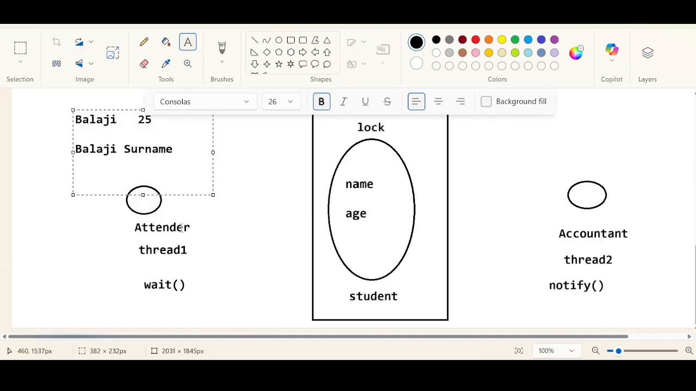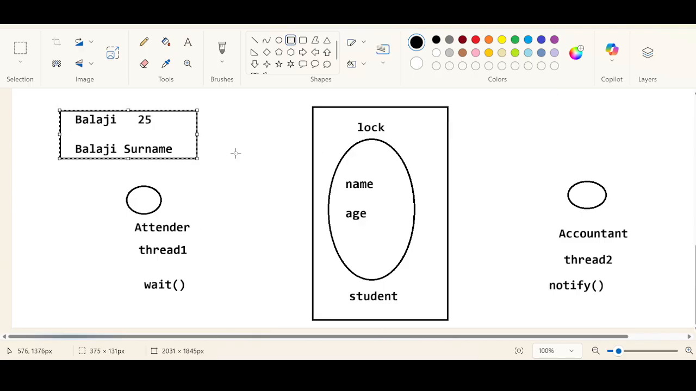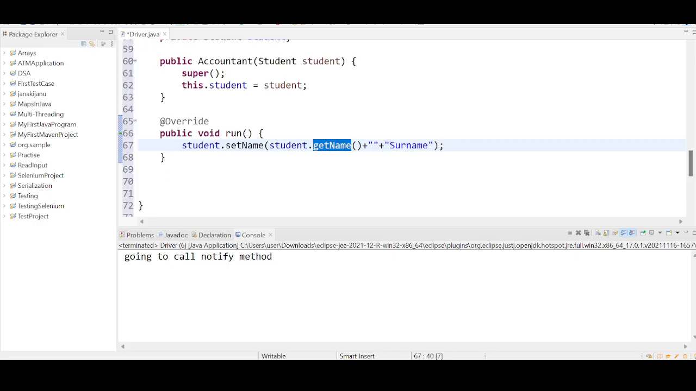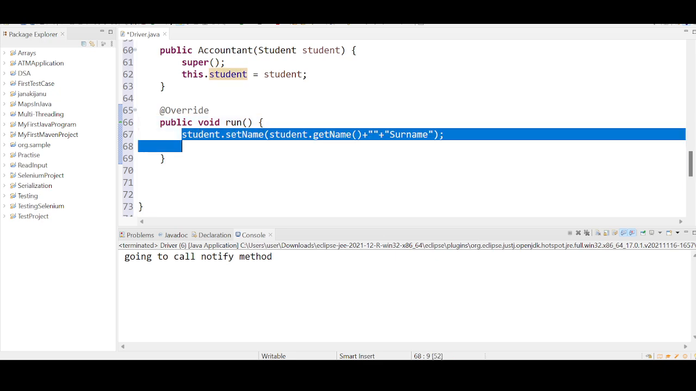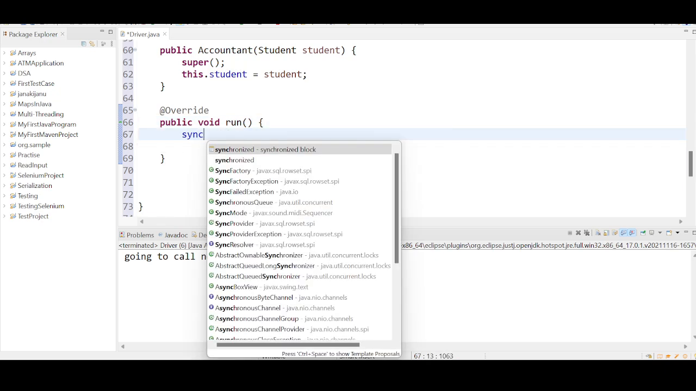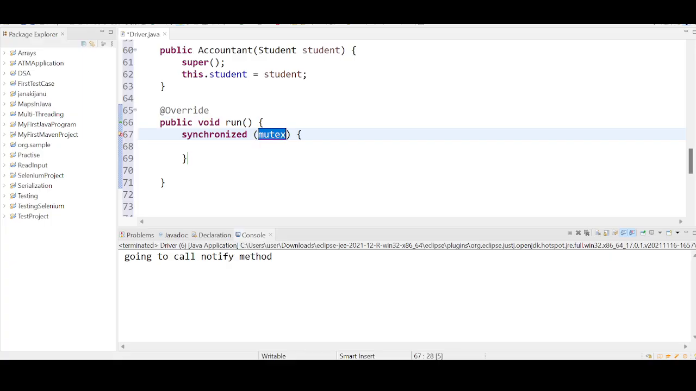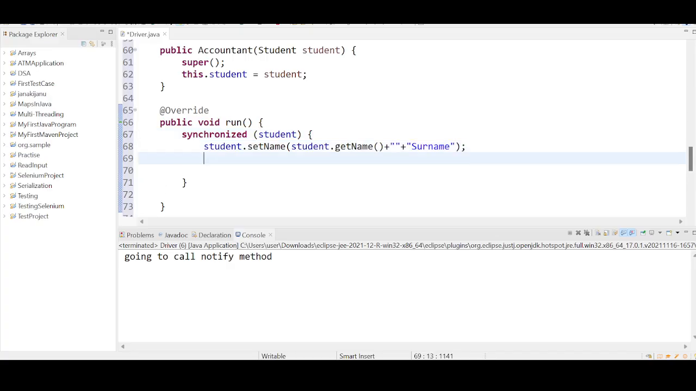The attender starts writing the data. He consumes the data and gives it to the accountant. The accountant corrects the data. We will understand that programmatically. After only changing this, he is just giving the notification. So I want to use this in the synchronized area, right? Synchronized area, student. Inside this, he did these changes, and after doing these changes, he is calling the notify method.